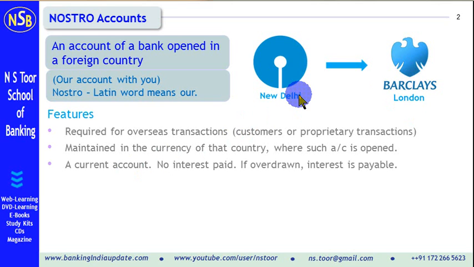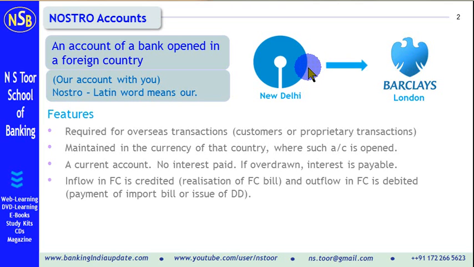This account is a current account, and on this account the bank will not pay any interest. On the other hand, if the account is overdrawn by State Bank of India, then Barclays Bank will recover interest from State Bank of India.